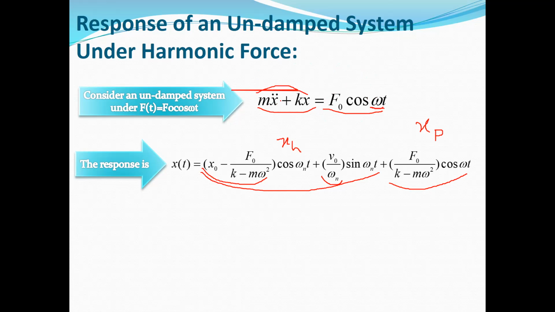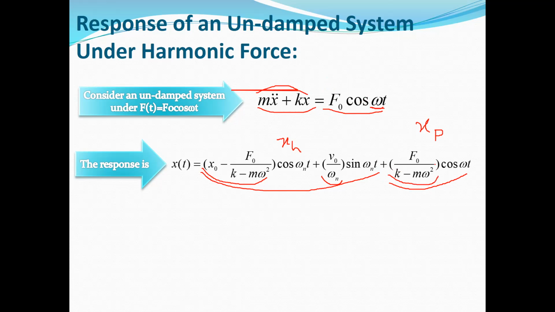I mean, you need to find the x double dot, the second derivative of d naught cosine omega t plus d1 sine omega t, and then substitute here instead of x double dot and x, and simplify. You will have two equations. One is the coefficient of cosine omega t in the right hand side and left hand side of the equation, and the second equation is the coefficient of sine omega t in the right and left hand side of the equation. And then you can solve these two equations and obtain d naught and d1,